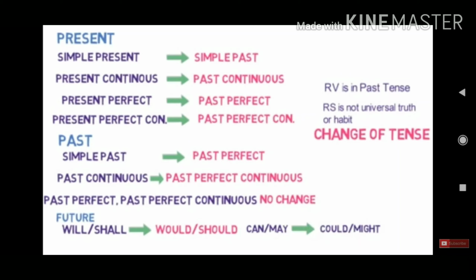Simple past changes into past perfect, past continuous changes into past perfect continuous, and past perfect and past perfect continuous remain the same. There is no change in that. Then comes future. Shall and will are changed into should or would. Can and may are changed into could and might.